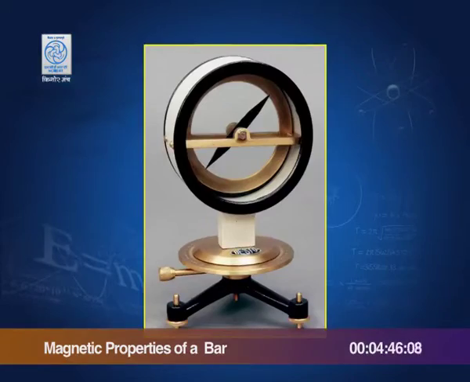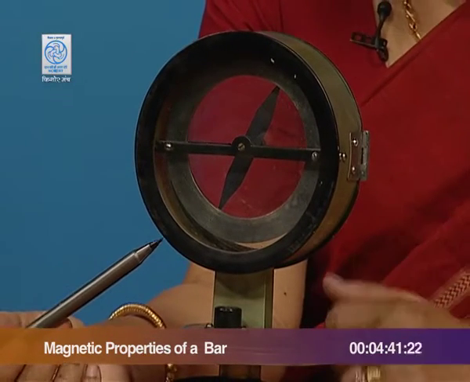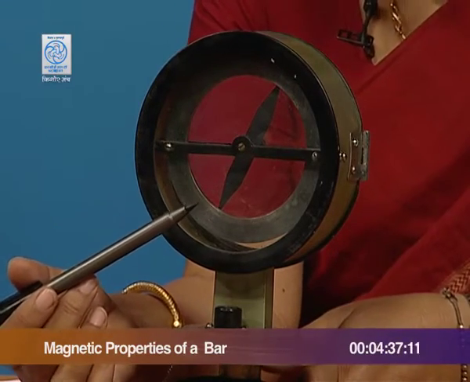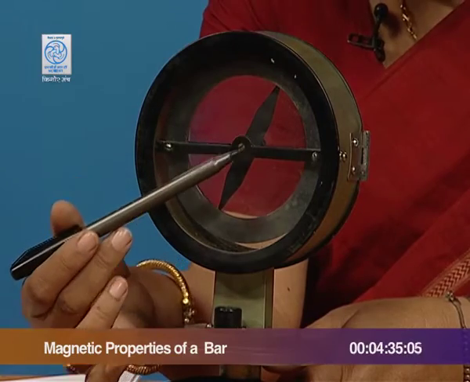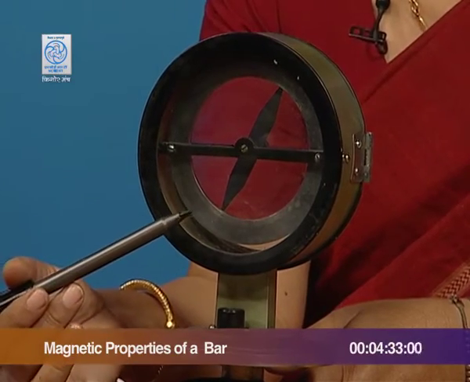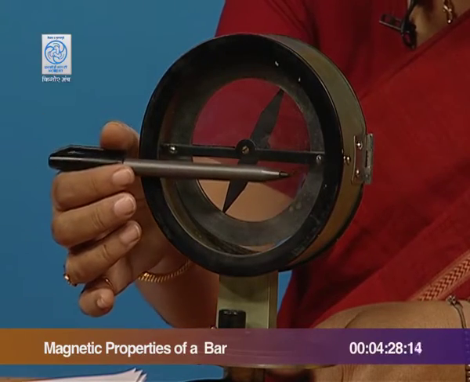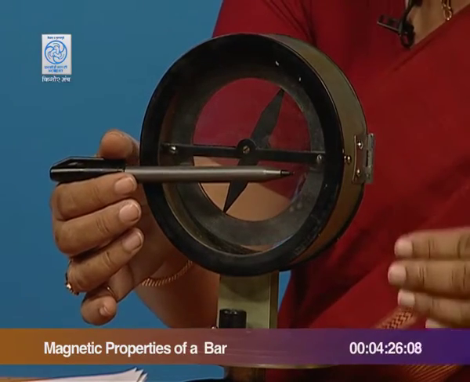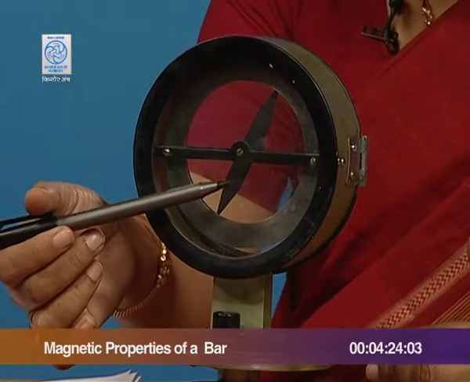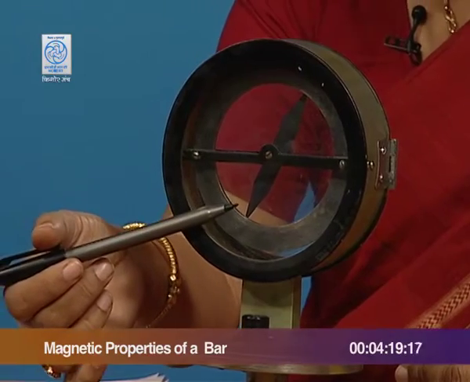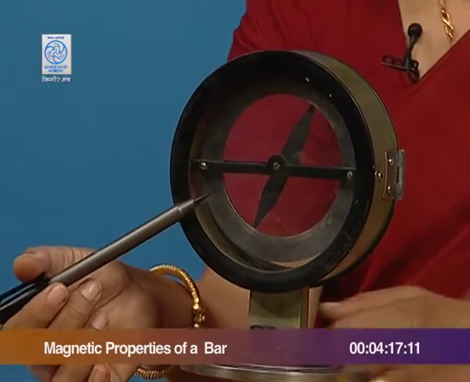Now, the needle will stop at a particular location on the surface of the earth, depending upon the latitude, depending upon the value of the earth's magnetic field there, and it will rest in the direction in which the magnetic field is. Now, the angle made by this needle in the magnetic meridian with the horizontal, this is known as angle of dip.